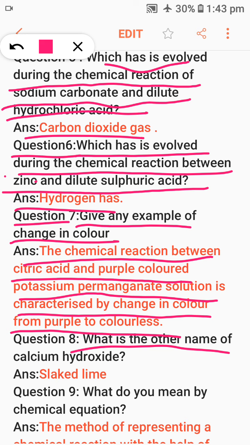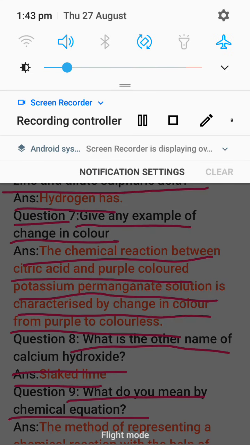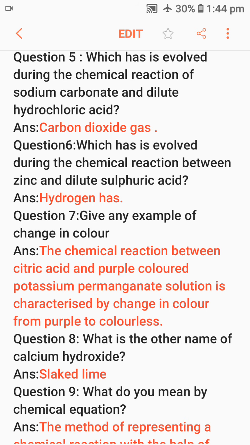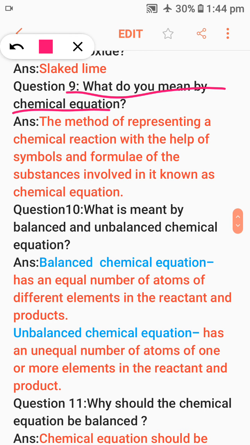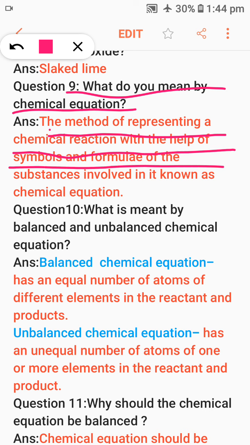Question number 8. What is the other name of calcium hydroxide? Answer is slaked lime. Next question is, what do you mean by chemical equation? The chemical equation is the method of representing a chemical reaction with the help of symbols and formulas of the substances involved in it.